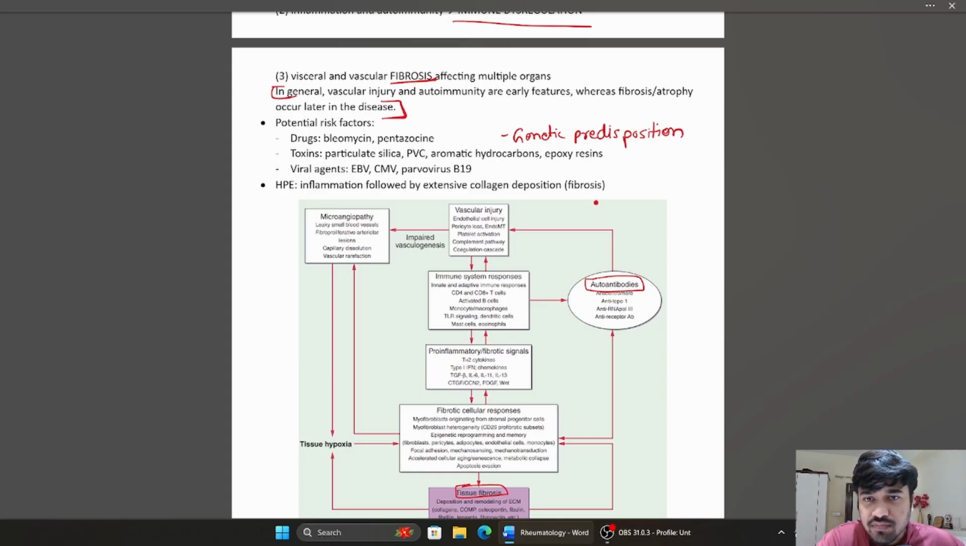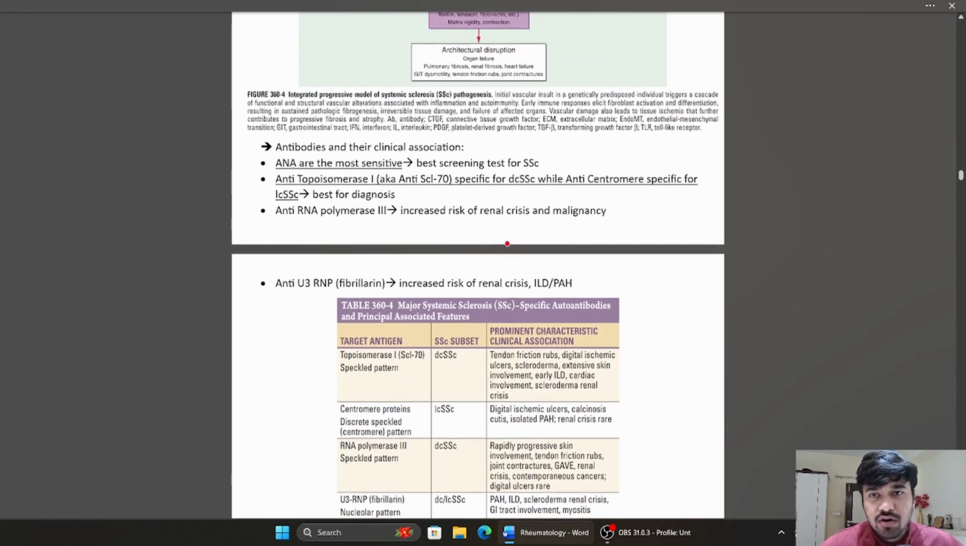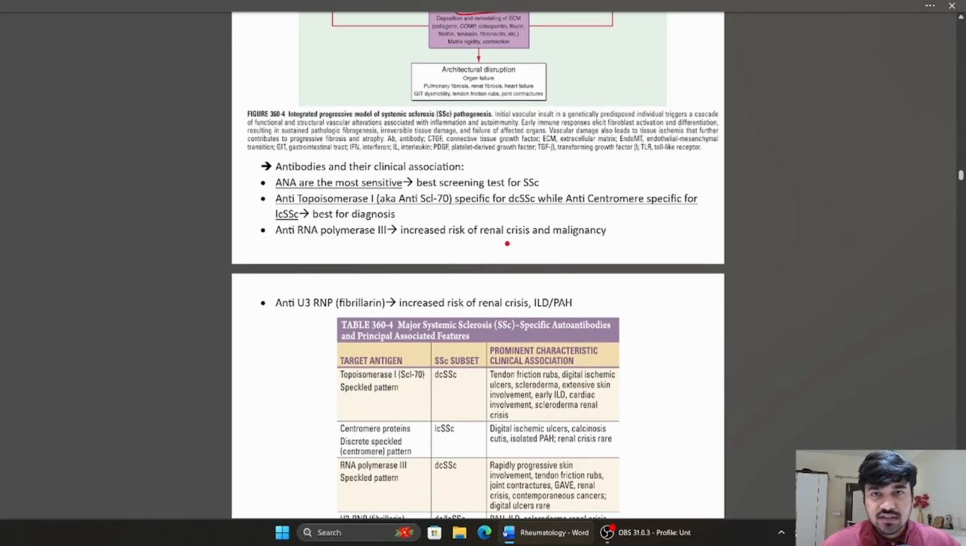All right. Now, on histopath examination of the fibrotic tissues, initially you will see a lot of inflammation, and in later stages there is extensive collagen deposition leading to tissue fibrosis. There might be pockets of inflammatory cell infiltrates, neutrophil accumulation, but the overall picture is of extensive collagen deposition and fibrosis. Right. Now, coming on to the important autoantibodies in systemic sclerosis.